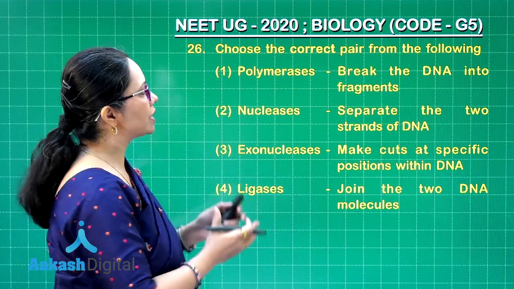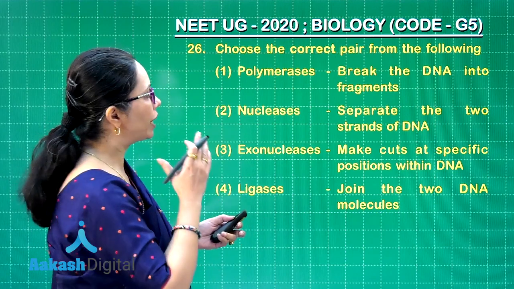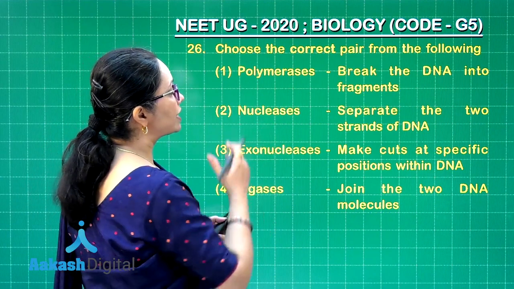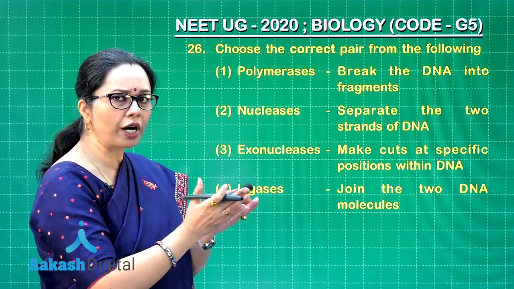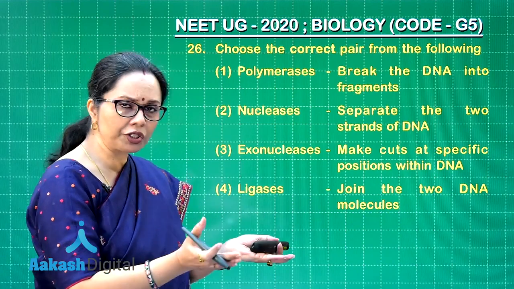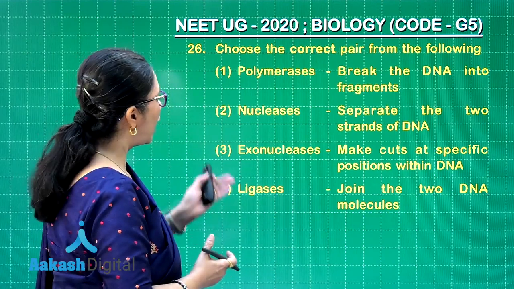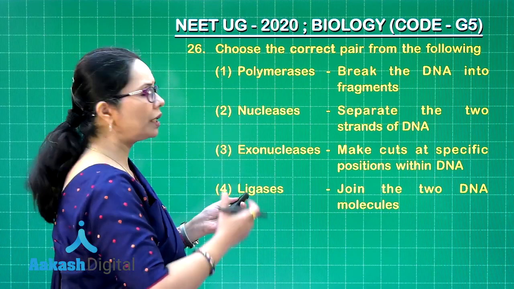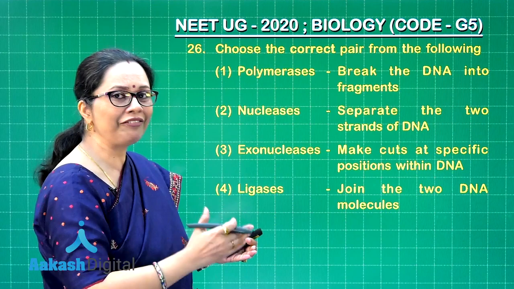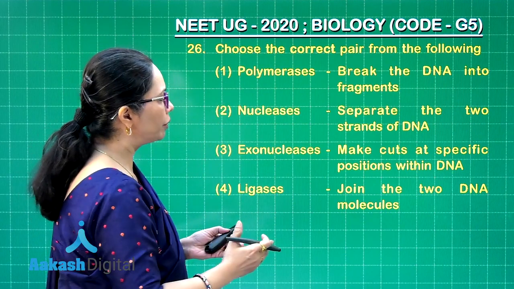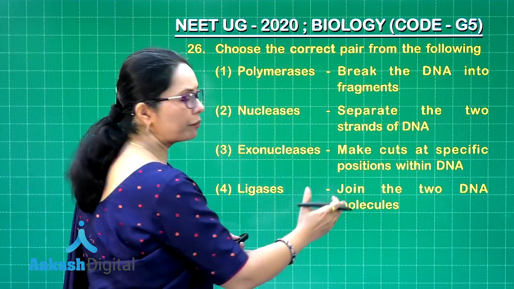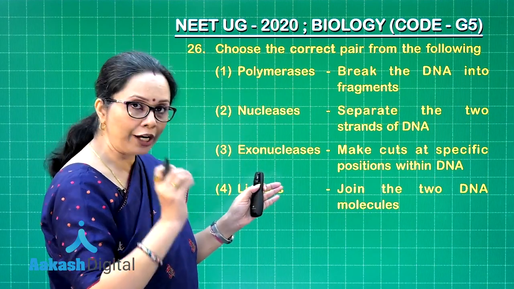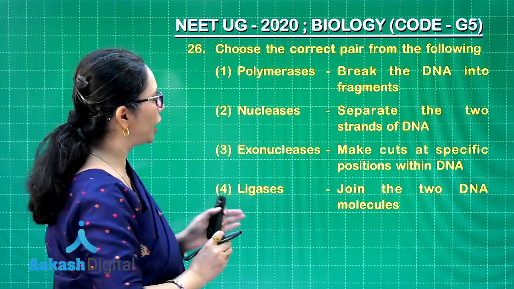Nucleases, now nucleases are hydrolases which are used to digest the DNA, and that will be breaking up the phosphodiester bonds. So, they separate the 2 strands of DNA. So, 2 strands of DNA can be simply separated by heating, because then the hydrogen bonds would break. Exonucleases, now exonucleases are also nucleases, but they would be cleaving a phosphodiester bond at the terminal end. So, make cuts at specific positions, no, that would be a work of specifically endonucleases, and that too restriction endonucleases.